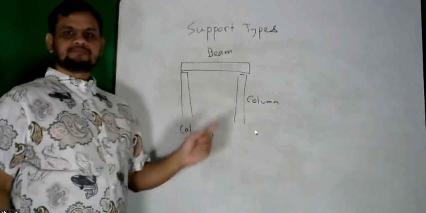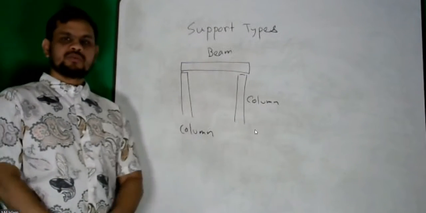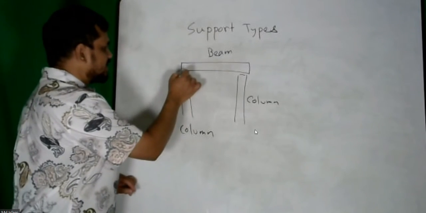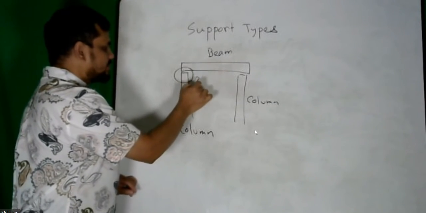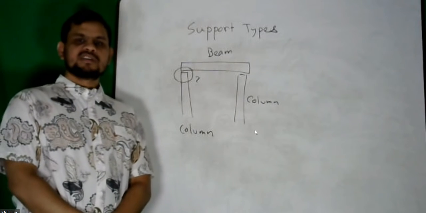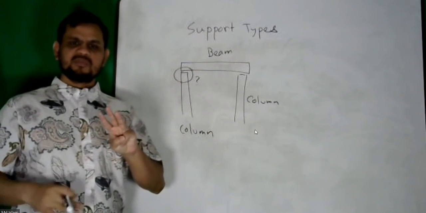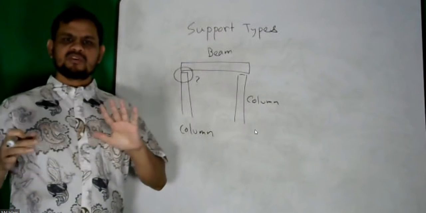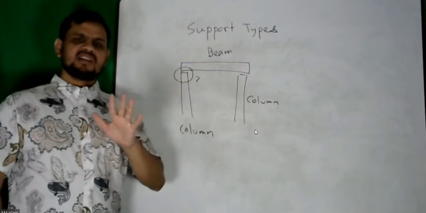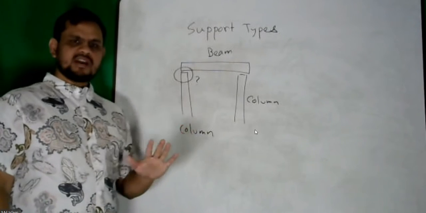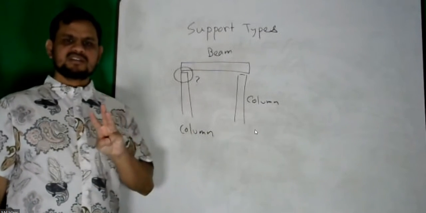So there is a beam supported by 2 columns. Now here, what is the type of support? So support is broadly 3 types. If you go more, 4 types. If you even go more, 5 types. Typically 5 types. If you learn 5 types, that should be good enough. But broadly it is 3 types.